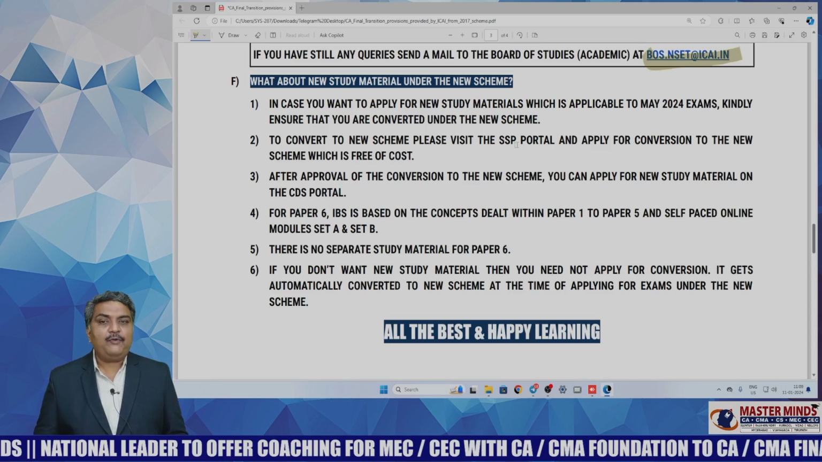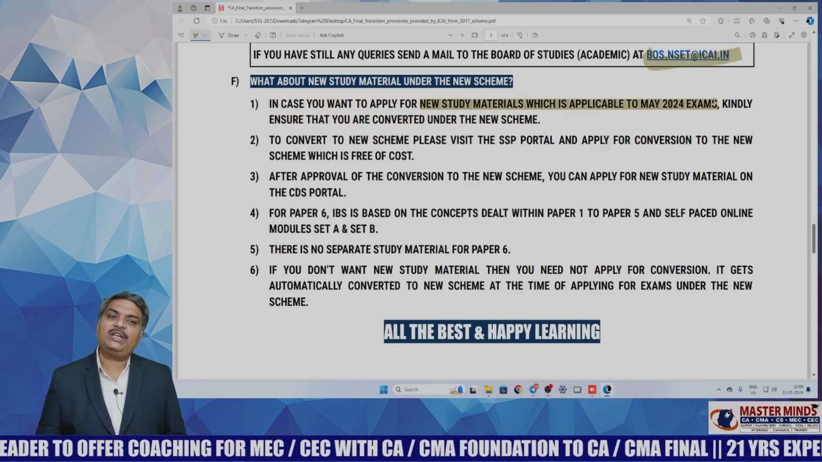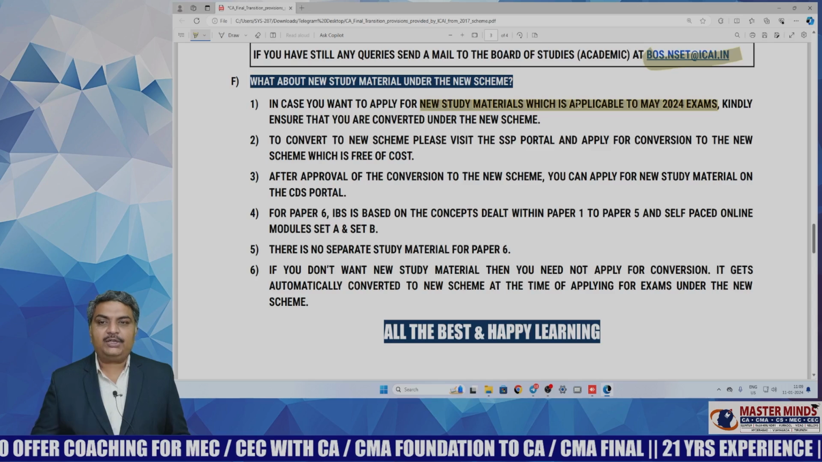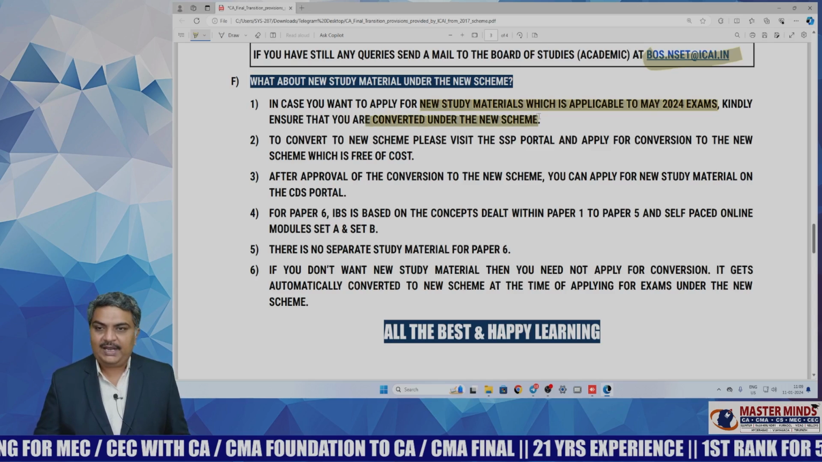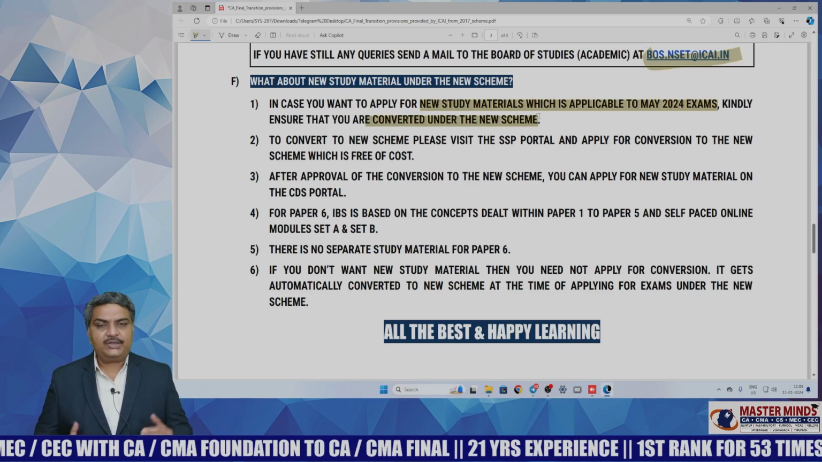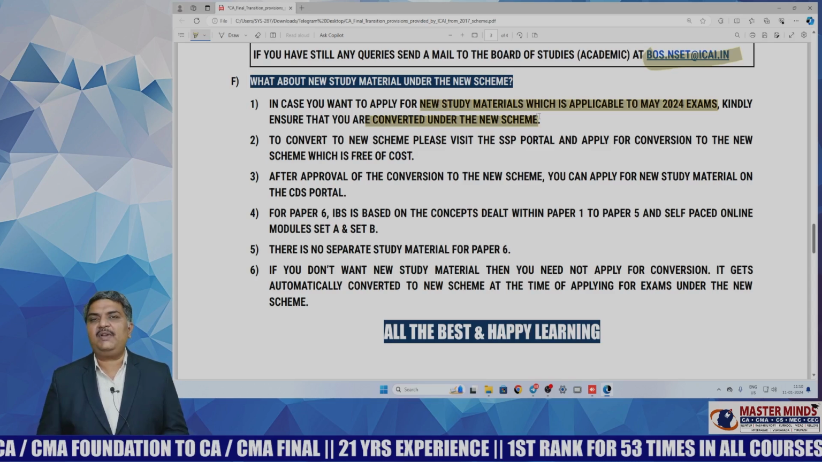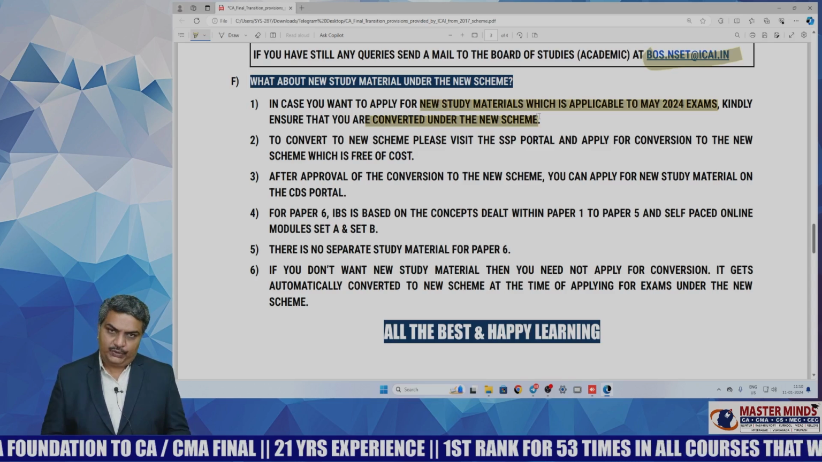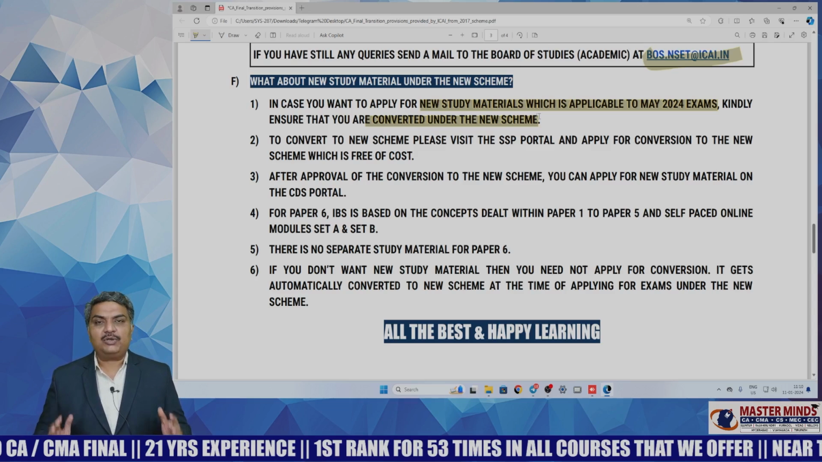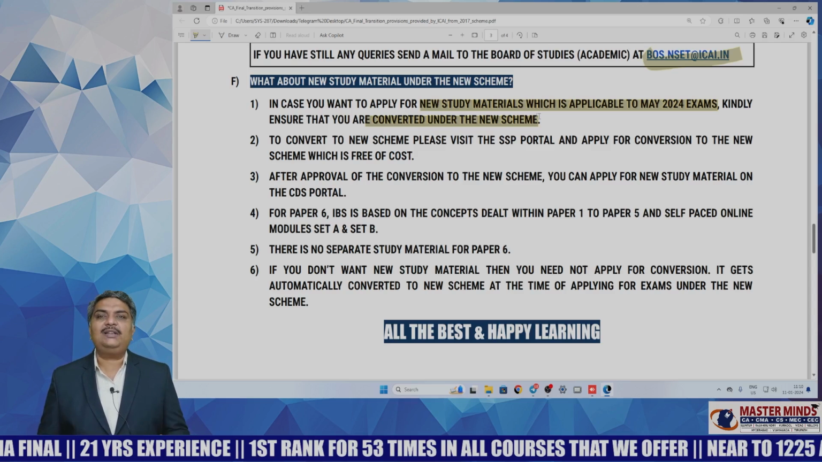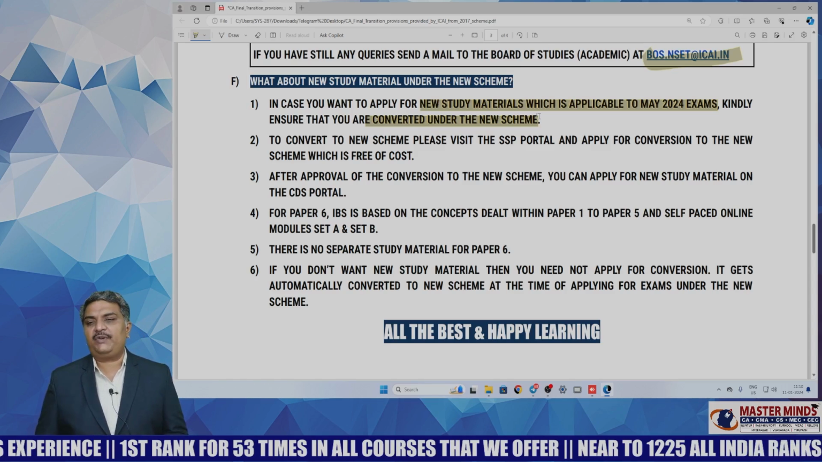In case you want to apply for new study materials applicable for May 2024 exams, you need to ensure that you convert to the new scheme manually. So how to convert? You just log into the SSP portal and go to the exam functions. There the option is given for converting from old scheme to new scheme, and you have to apply for it and make a request. After ICAI processes your request, only then you apply for the study material for the May 2024 attempt.